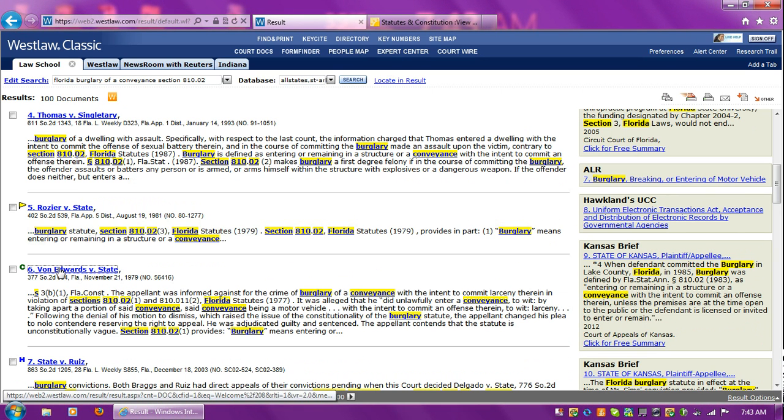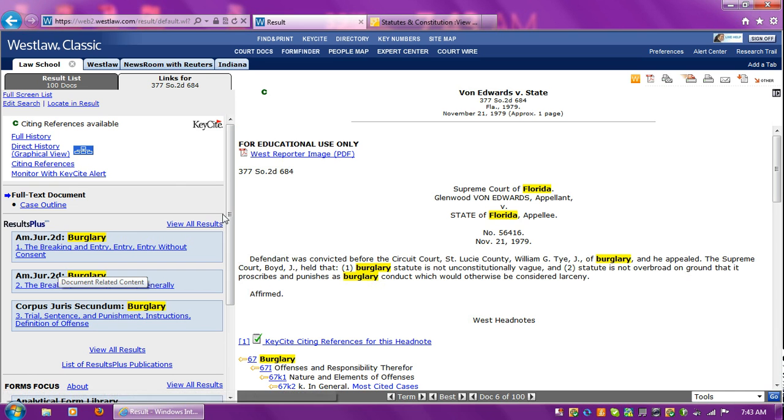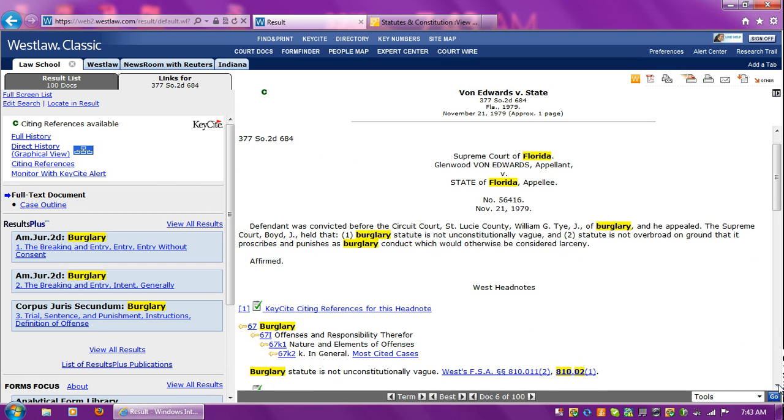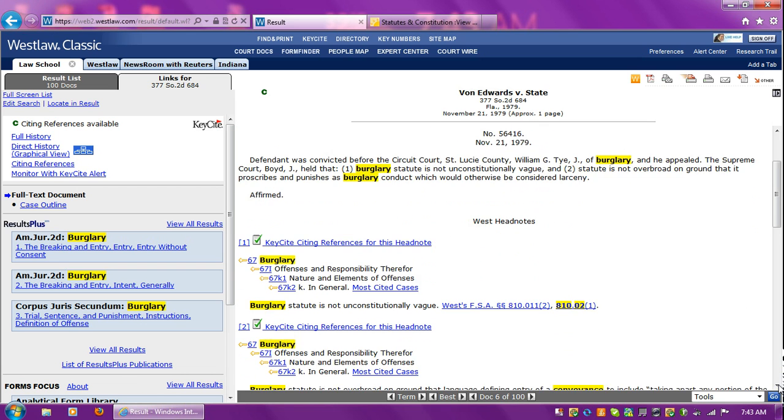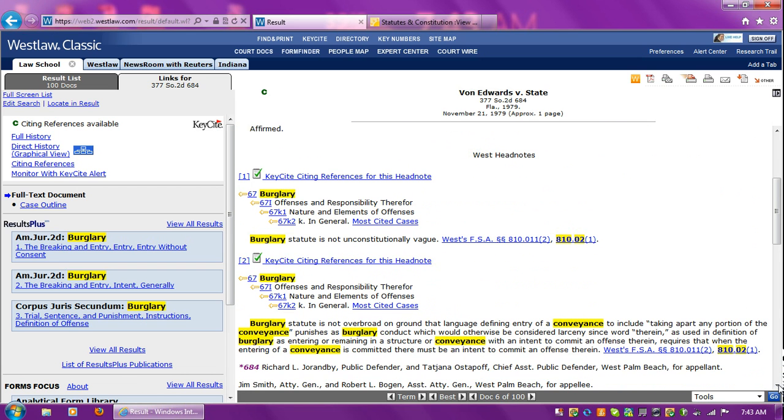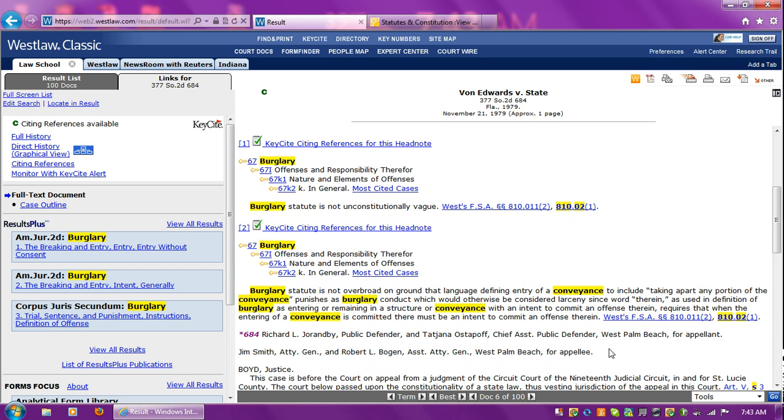So let's click on Von Edwards. Okay, and we're looking at what he was convicted of. Okay, he's contending that the statute is unconstitutionally vague. Okay, and he also is talking about burglary, taking apart any portion of the conveyance. Okay, that could be very pertinent to our facts as well.